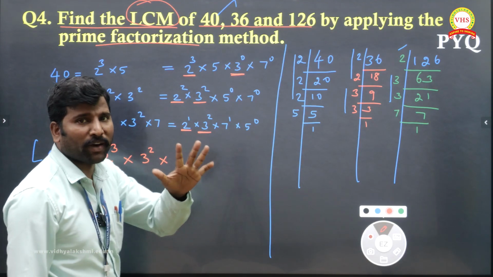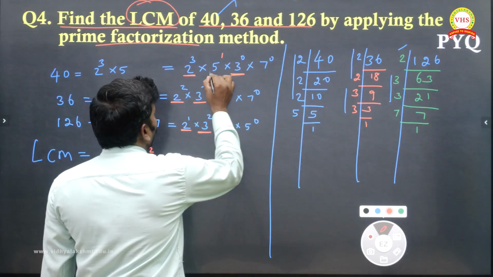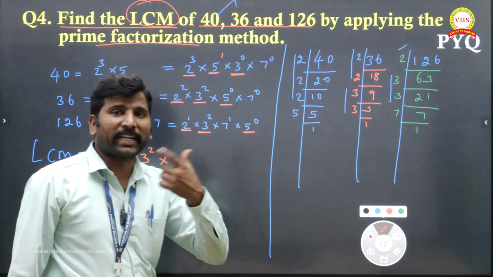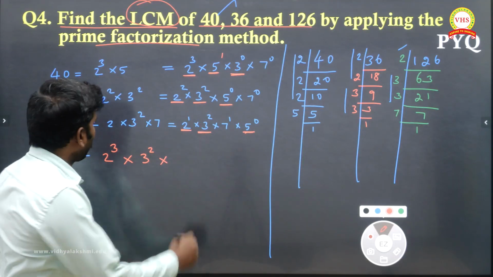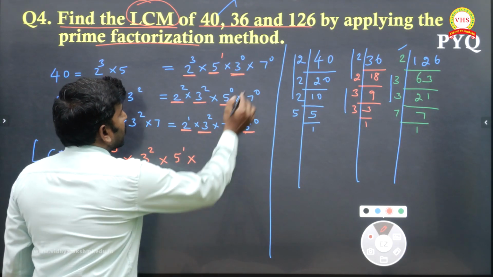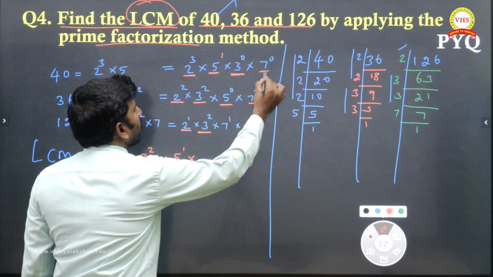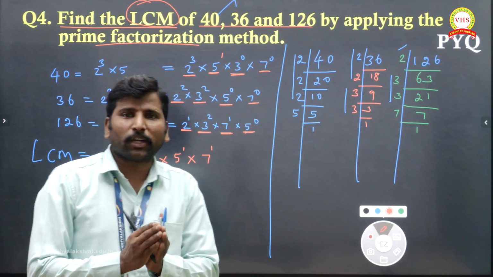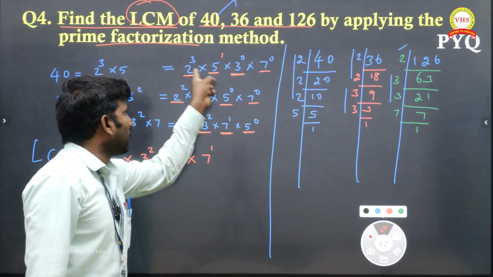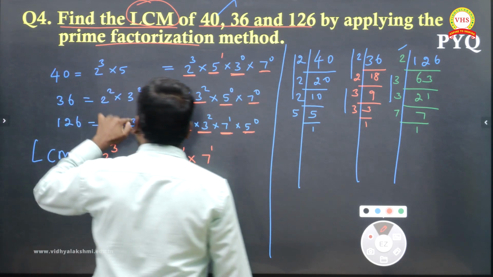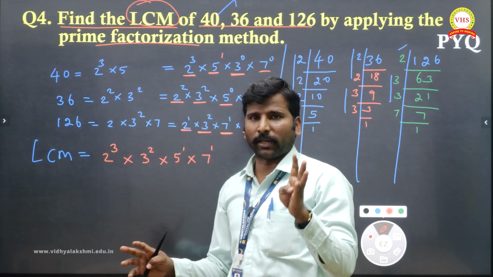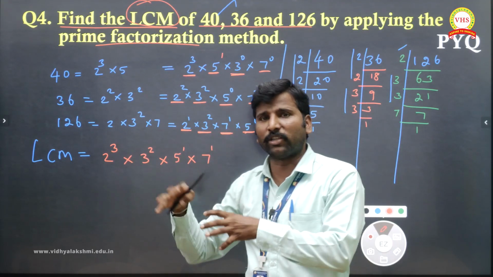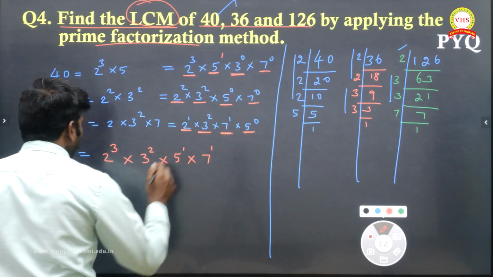Now the next prime number, 5. Here nothing is there, so 5 power 1, 5 power 0, 5 power 0. What can we take as the greatest power? 5 power 1. And 7 power 0, 7 power 0 and 7 power 1, so 7 power 1 is the greatest power. Like that you have to go. If I write all the prime numbers, see here 2, 3, 5, 7, so 4 numbers appeared. If you make all four in all three places, it will be very easy to go. Understand? Now you multiply, you will get the answer.